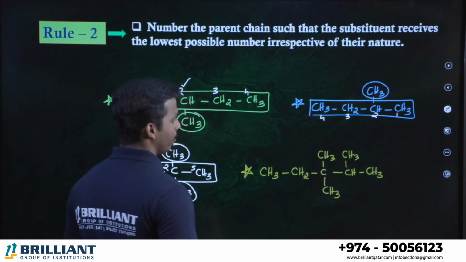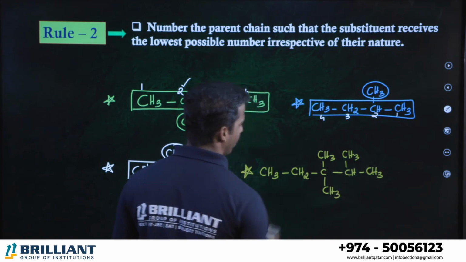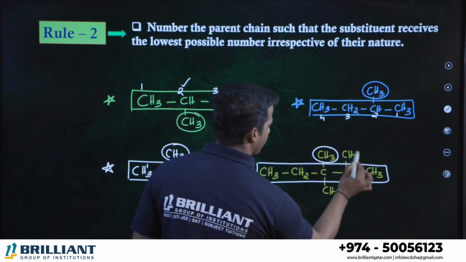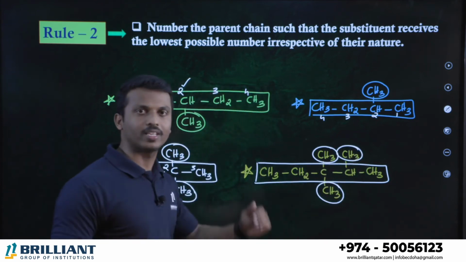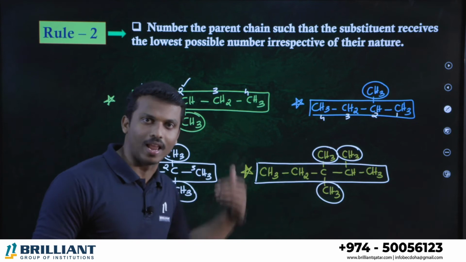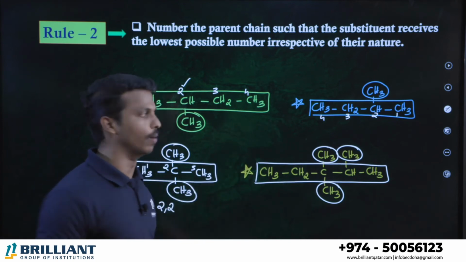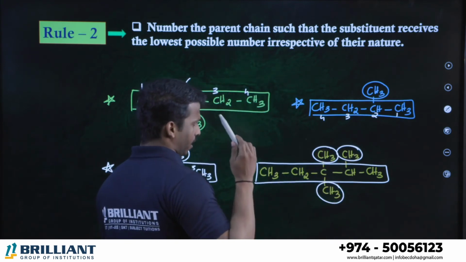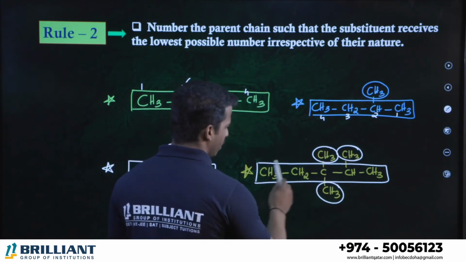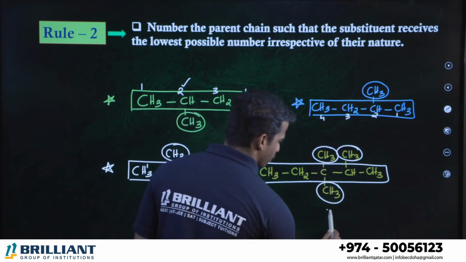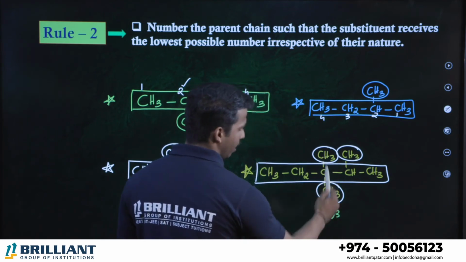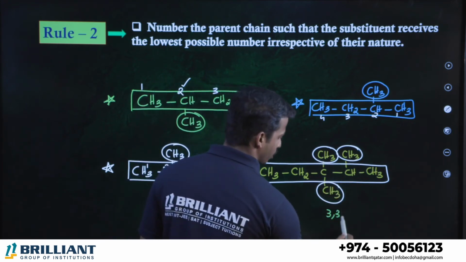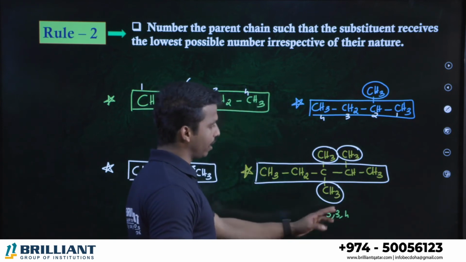Okay, what about here? Which is the parent chain? 1, 2, 3, 4, 5. Maximum 5 carbons in the chain. Methyl, methyl, methyl. From where can we start numbering, left to right or right to left, to get all the branches with the least number? Can you understand or write it? If I start numbering from left to right, 1, 2, 3, third position, there are 2 methyl groups, right? And the fourth position also has 1 group. So we have to write 3, 3, 4 like that.